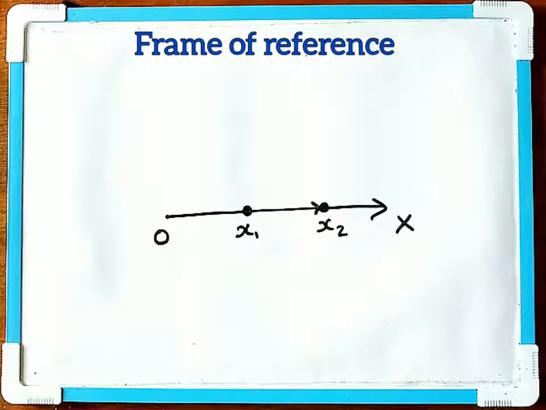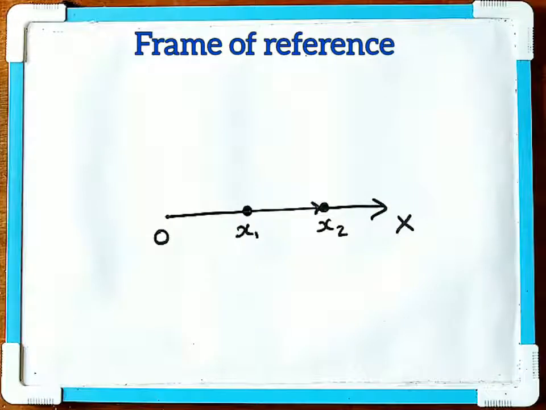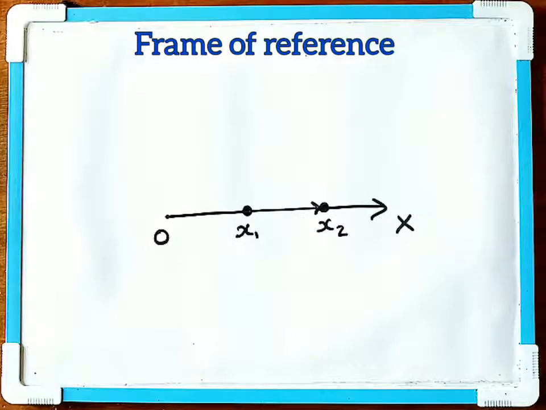But whenever your object is moving in a straight line, only one coordinate axis is required to specify the position. If it's moving up and down, you can use the y-axis. If it's moving in this direction, then you can use the z-axis.